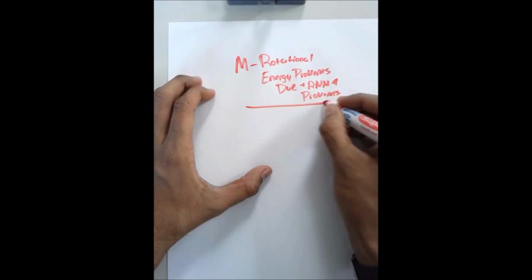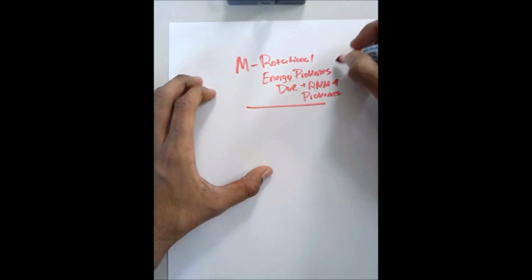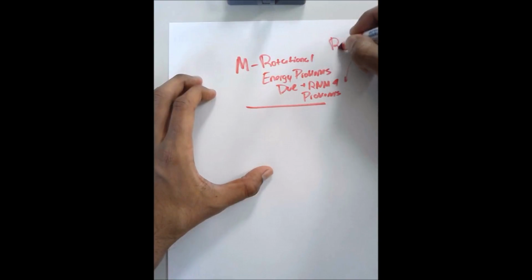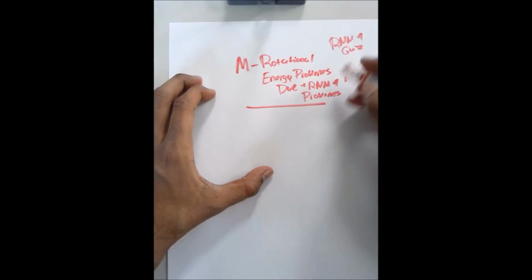This is what you're doing for Monday. You're also going to have a quiz that's going to be similar, not a free response question, one that's going to be similar to the questions that you've been given to solve. RMM 4 quiz Monday as well.